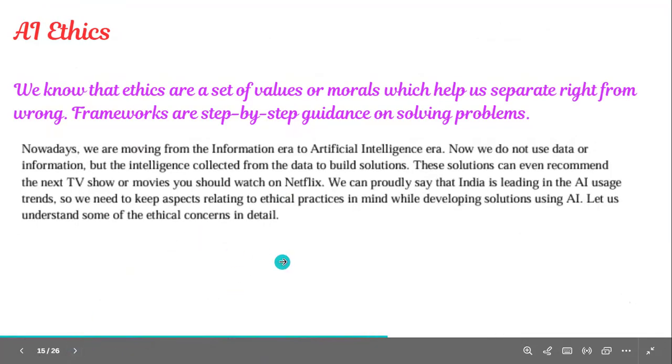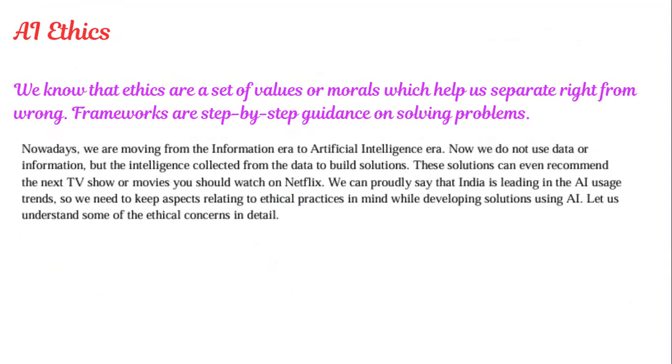And next comes AI ethics. Definitely you'll have 1 mark from the objective and a 2 marks question. So what is AI ethics? We know that ethics are a set of values or morals which help us separate right from wrong. So how can we say that a person has ethics and moral values? Depending upon the decision he is taking, right? In that way, we can segregate.